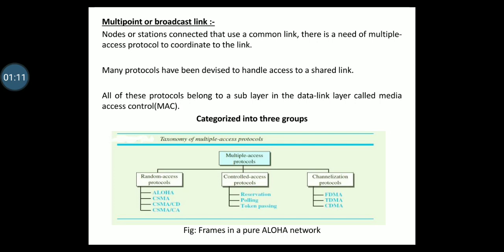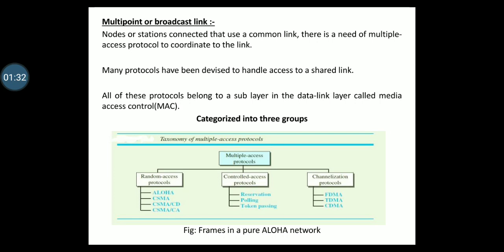So, many protocols have been devised to handle access to a shared link. All of these protocols belong to a sublayer in the data link layer called Media Access Control, MAC. These protocols have been categorized into three groups. We'll see which are those three groups.